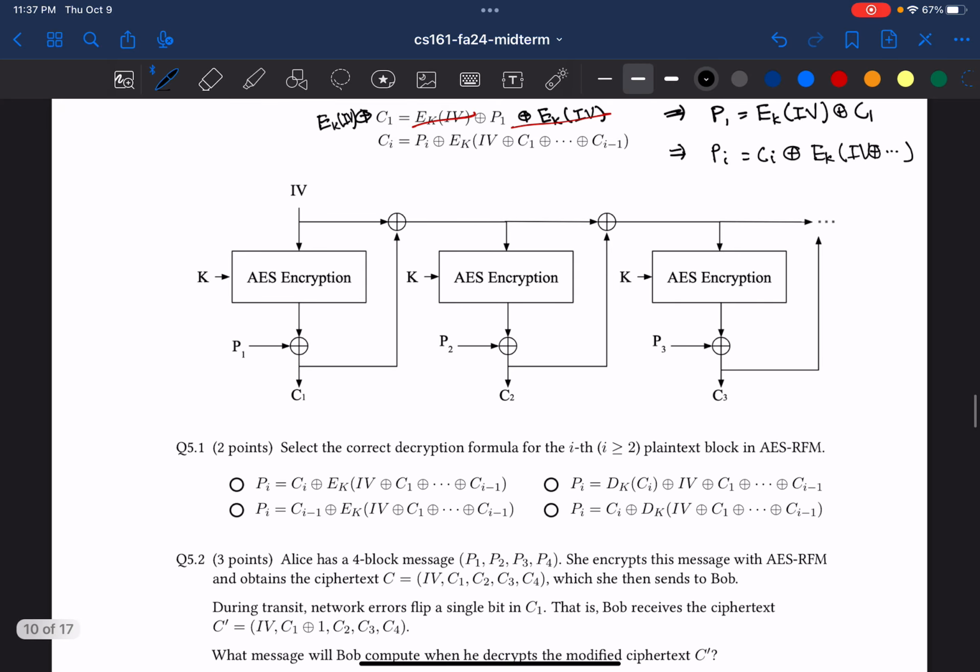So the first question is, select the correct decryption formula for the ith plain text block. So we already solved this. It's right up here. Very nice. So we can just choose the right answer, which would be answer choice A, or the first answer choice.